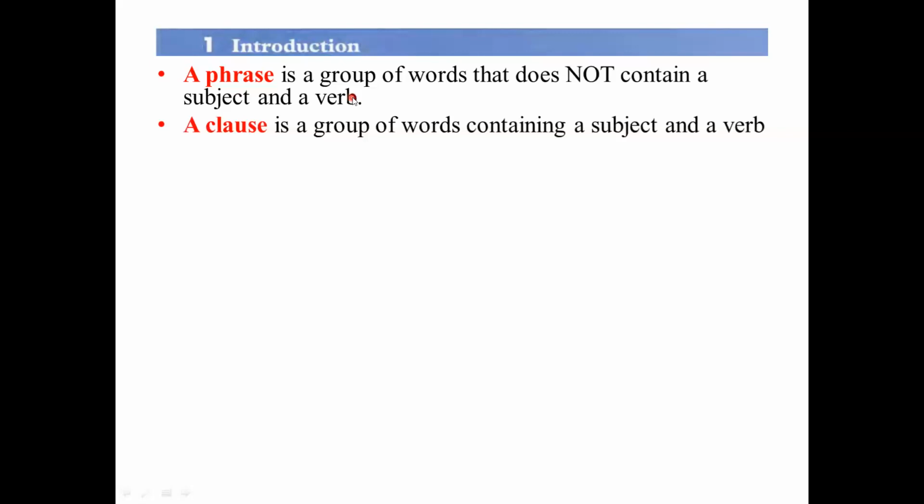So the point of difference between phrase and clause is found in the appearance of a subject and a verb. In a phrase, we will not find a subject and a verb, okay? But in a clause, here we will find what? A subject and a verb. So a clause contains a subject and a verb, but a phrase does not contain a subject and a verb.